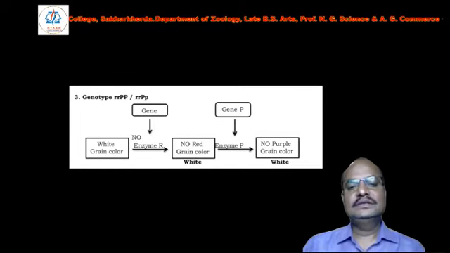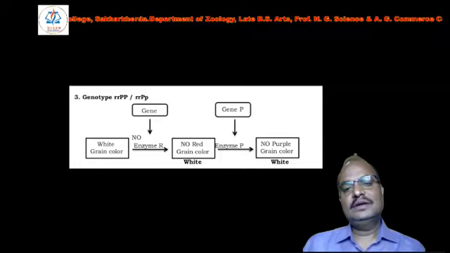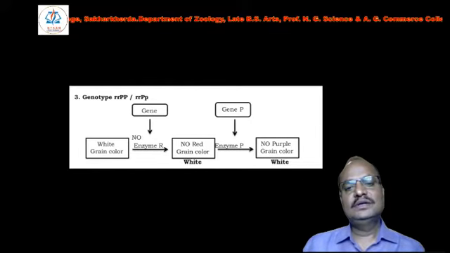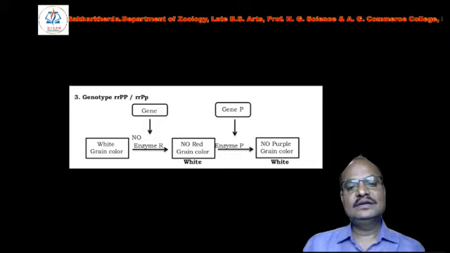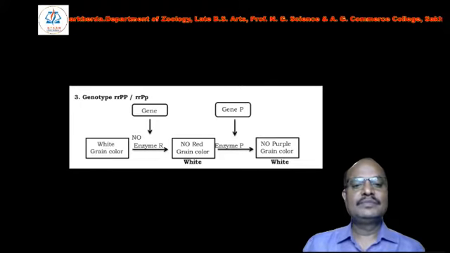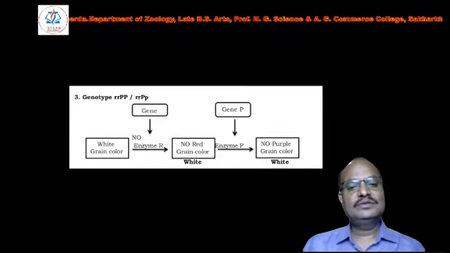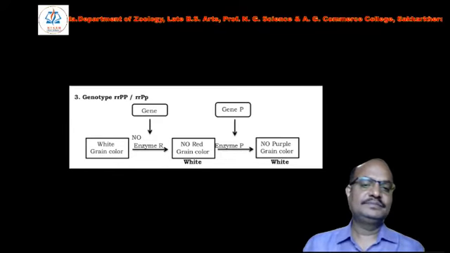In the third case, when capital R is absent, that is, the recessive condition small r, but capital P is present, no enzyme R is produced, so the white color remains white. Capital P is present, but its substrate is not available, hence white remains white.